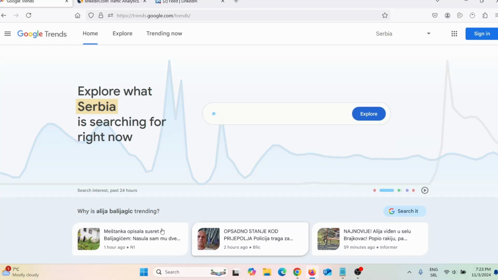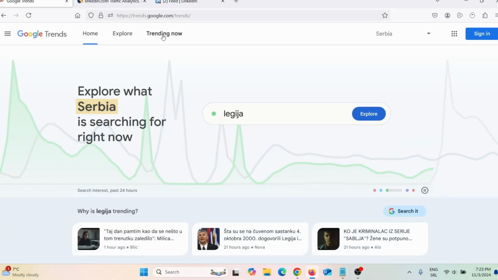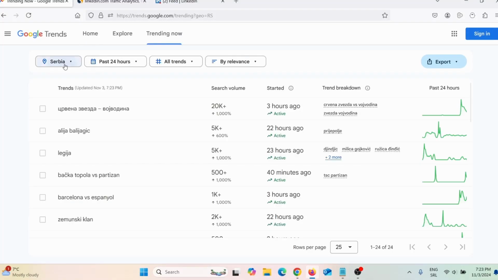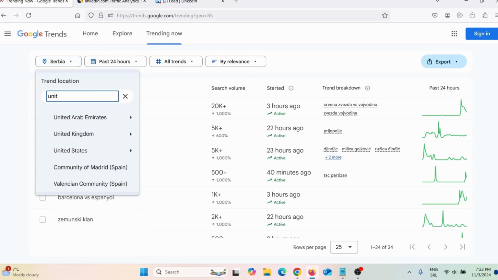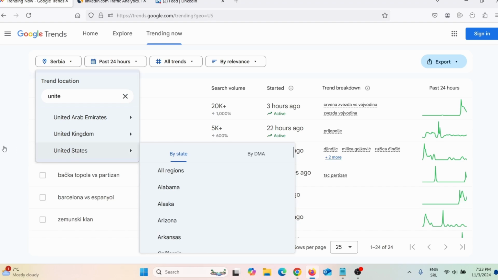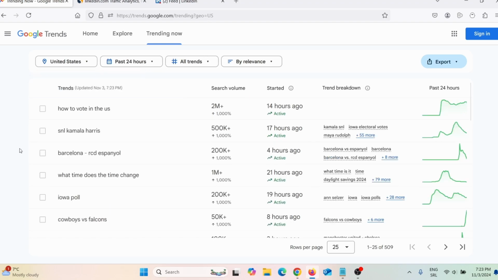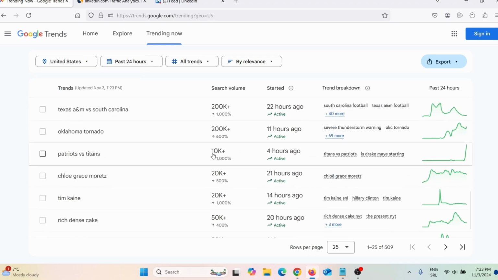But how do you find the current trends? Well, you can go on Google Trends, and then here you can simply click on Trending Now. And then here you can choose different countries. You can choose worldwide or a specific country. Okay, for example, United States. And now I can see what is currently trending in United States.